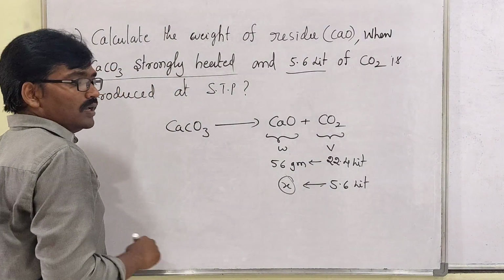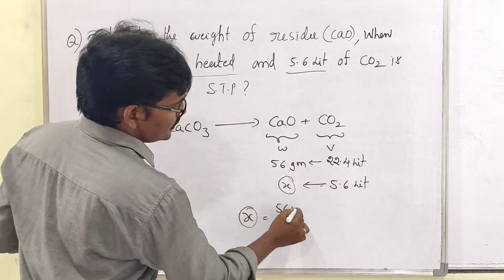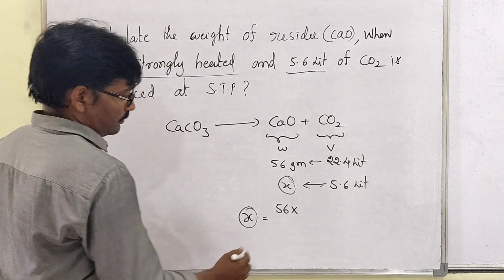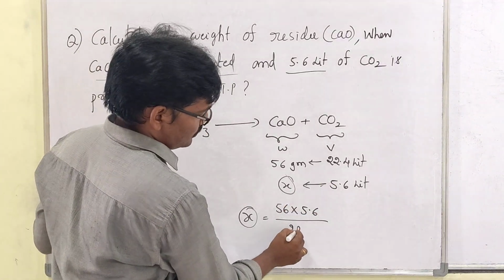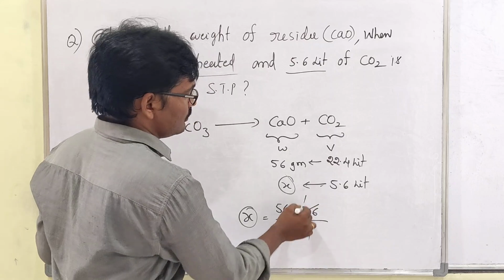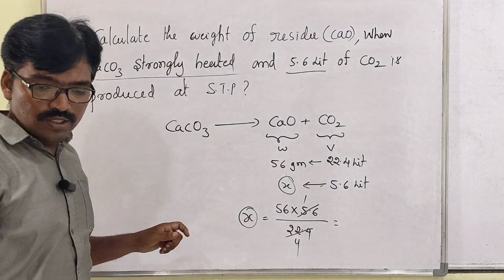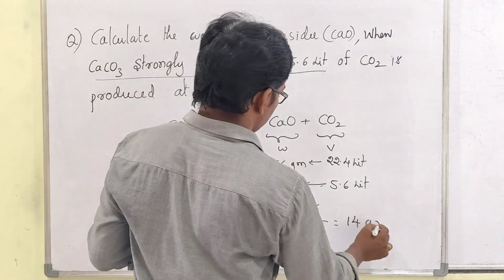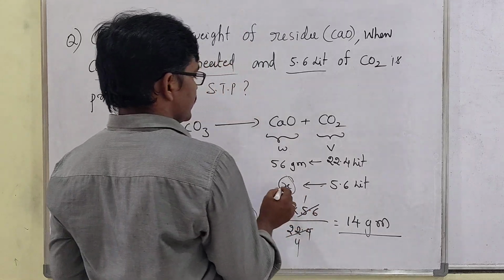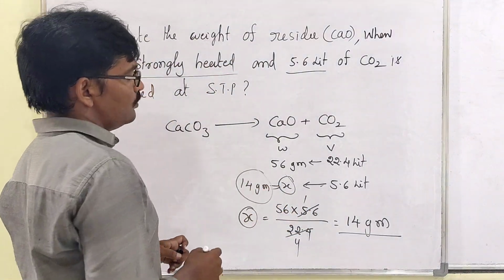How much residue will form? Cross multiplication again. So 56 into 5.6 divided by 22.4, how many times will it go? So 4 times it will go. So 56 divided by 4 gives 14. So 14 grams of residue will be formed. 14 grams of CaO will be formed.